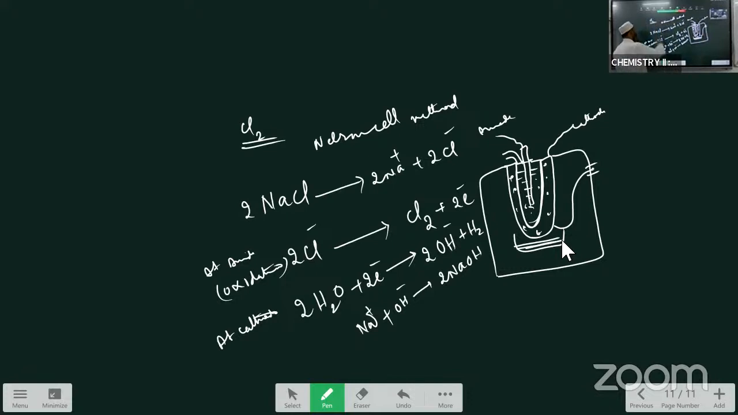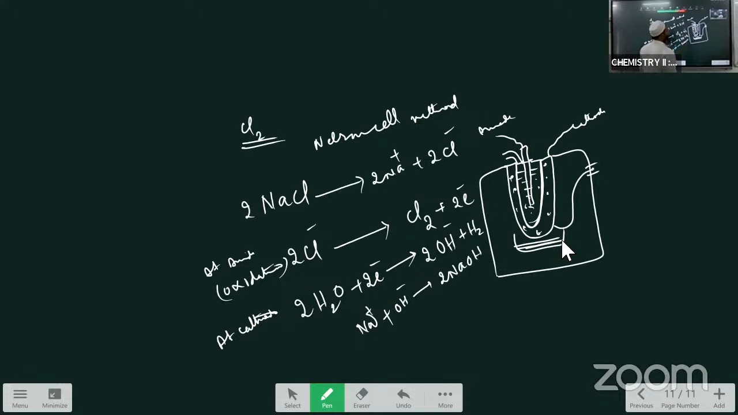Just you have to write this procedure. No need to write all that procedure in detail. Just you have to write the principle like this, which I am telling you. When the electricity passes through the NaCl aqueous solution, the following cell reactions take place. As a result of that, at the anode chlorine gas is liberated and collected, and at the cathode H2